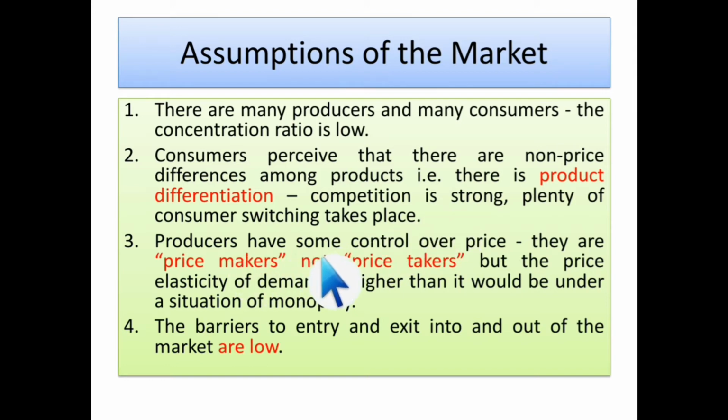Next, producers have some control over price. They are price makers, not price takers. Price takers are seen in the perfect competitive market, and price makers we have studied in the monopoly market. So here the producers are price makers. But the price elasticity of demand is higher than it would be under a monopoly. The next one is that the barriers to entry and exit into and out of the market are low. There are some barriers but very low. We cannot say that there is no barrier. There is a barrier, but a low barrier.